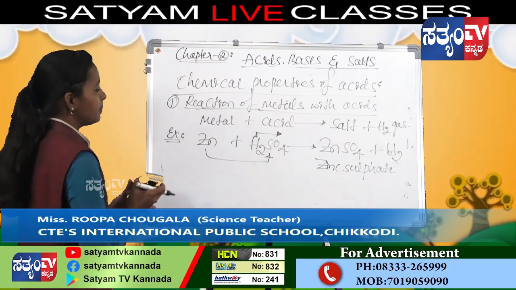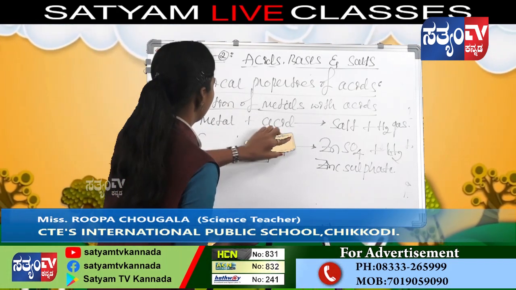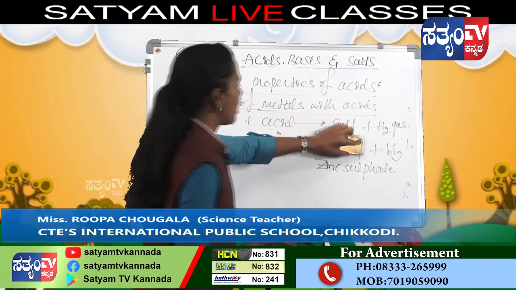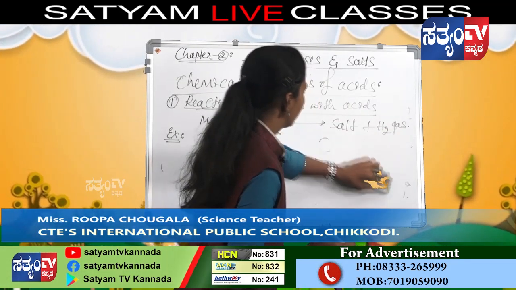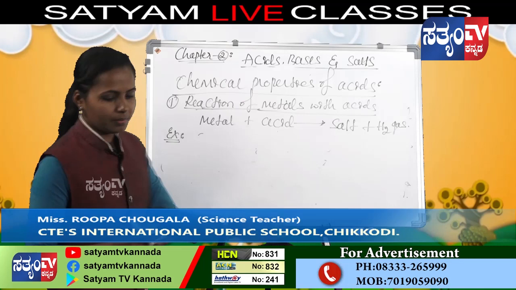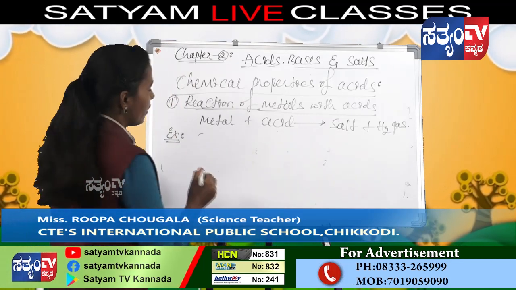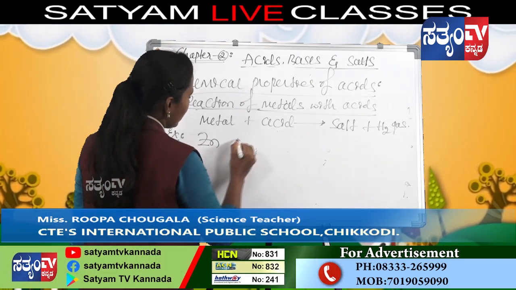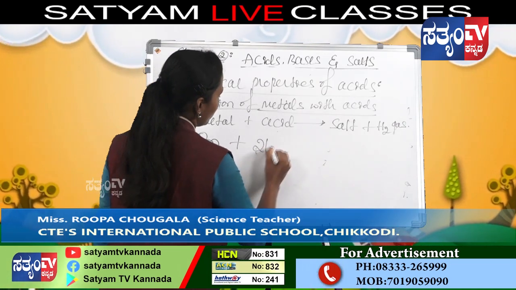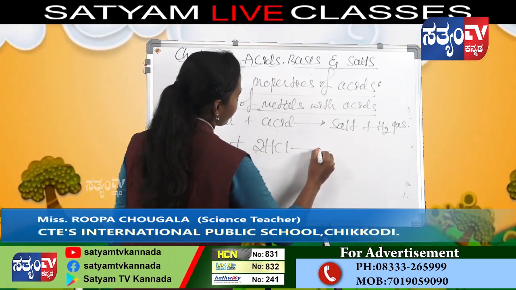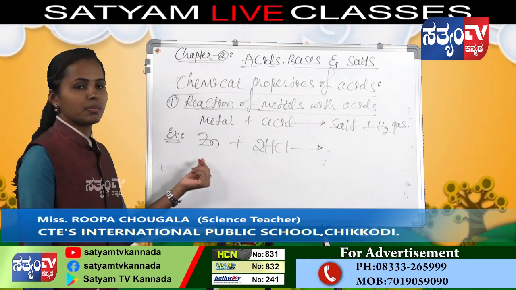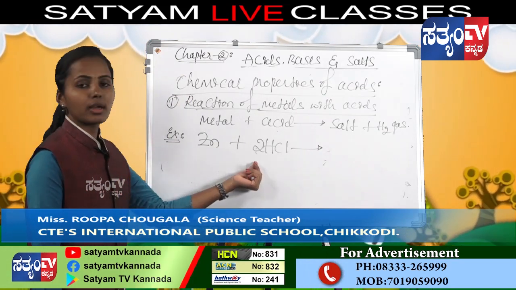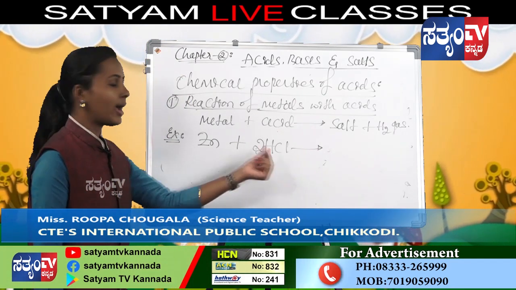Consider the next example. When Zn reacts with 2HCl. The metal is the same, zinc, but the acid is HCl, hydrochloric acid.